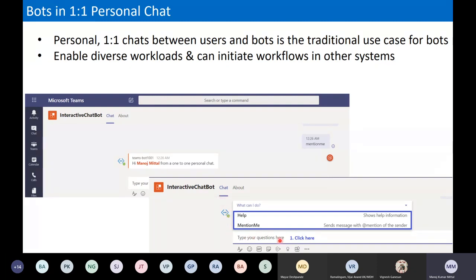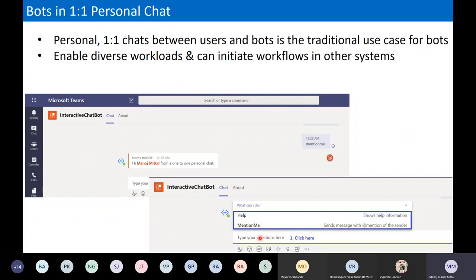People can start typing, and a pop-up starts appearing which shows the hint text. If users don't know what they need to do, we can give some hint text. They can select it and start their conversation.